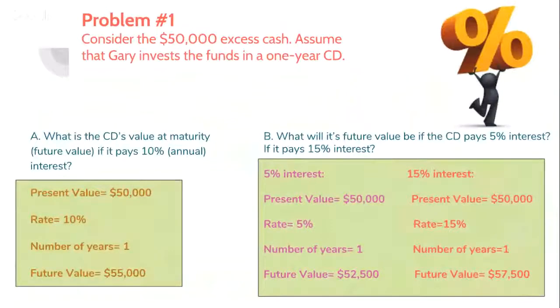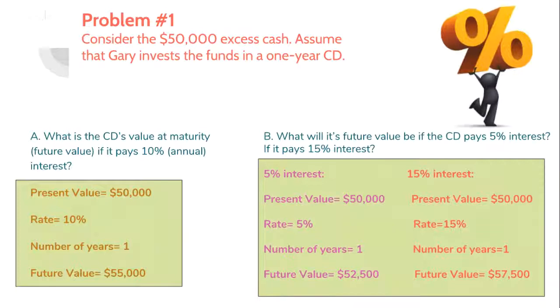Pensacola Surgery Center has three scenarios they are considering. Gary is their new Chief Operating and Financial Officer. The first scenario Gary has is that he has $50,000 of excess cash he wants to invest in a CD. He decides to invest the $50,000 in a CD for 1 year at 10% interest.